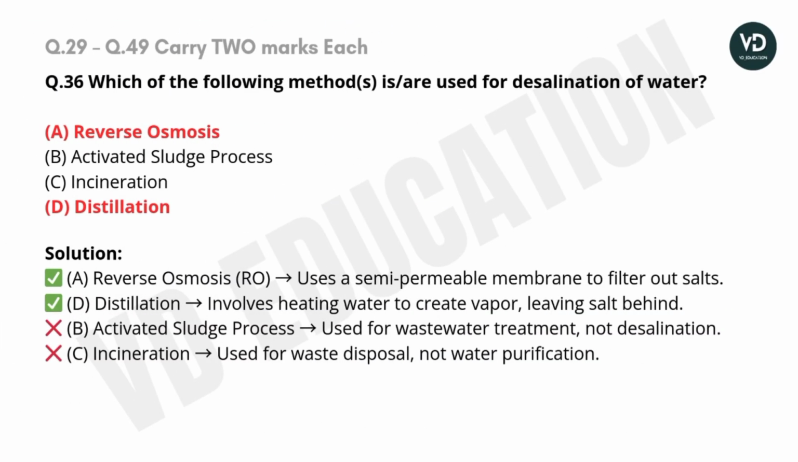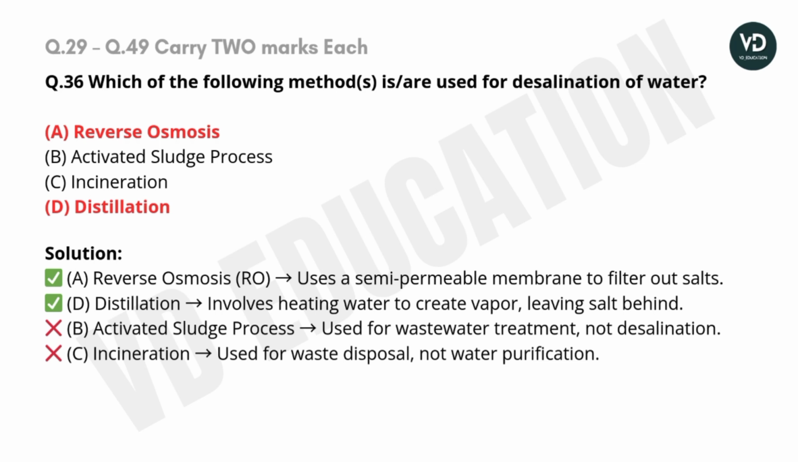Question number 36. Which of the following methods is/are used for desalination of water? Options they have provided: A. Reverse osmosis, B. Activated sludge process, C. Incineration, D. Distillation. The correct options are A and D.